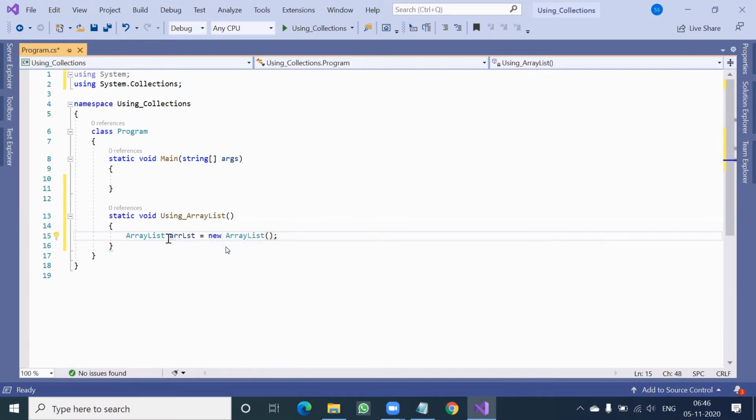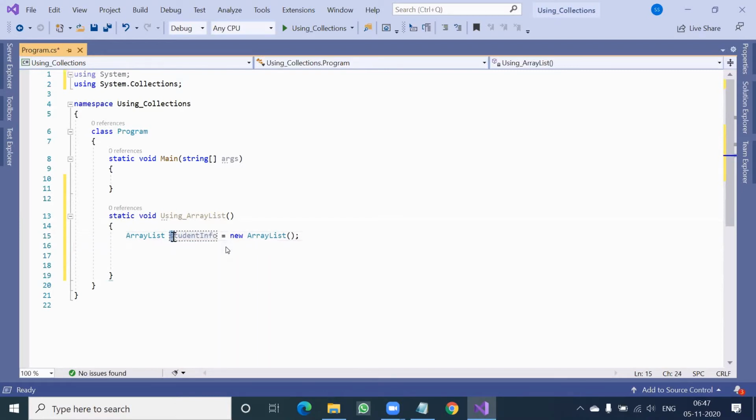This name you can give anything. Okay, I give ARR_LST, like in case of array, I was giving simply ARR. Here I give ARR_LST, ArrayList, a little short form. But you can give anything. Suppose you want to have students information, you can give studentInfo also, no problem. But don't give XYZ, ABC. You give some meaningful name. So I said studentInfo.